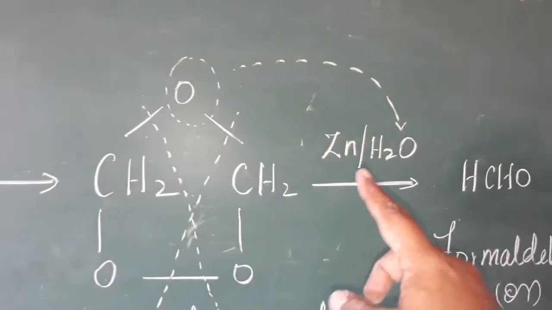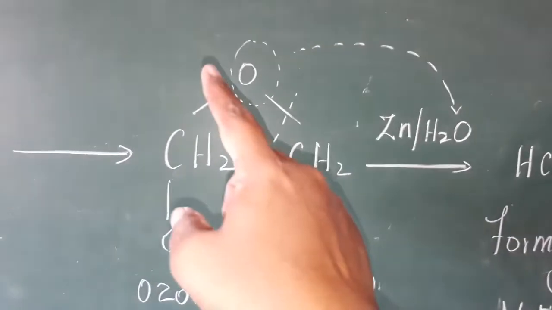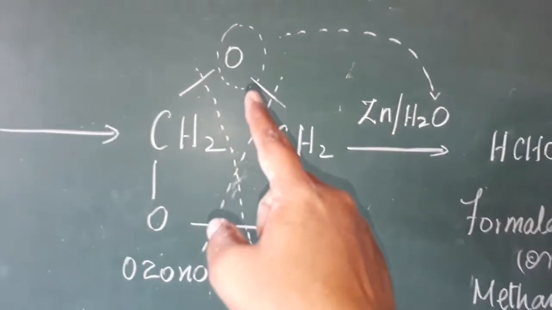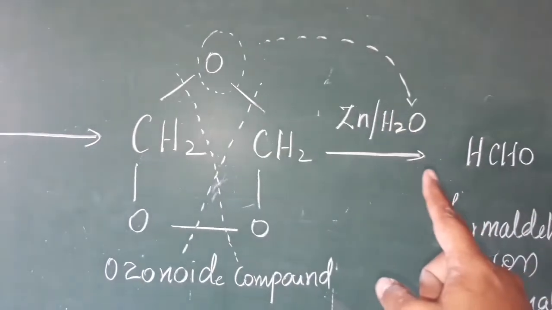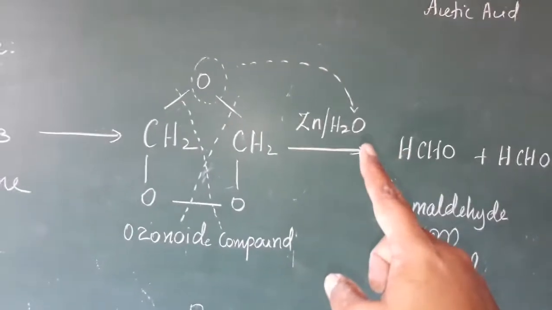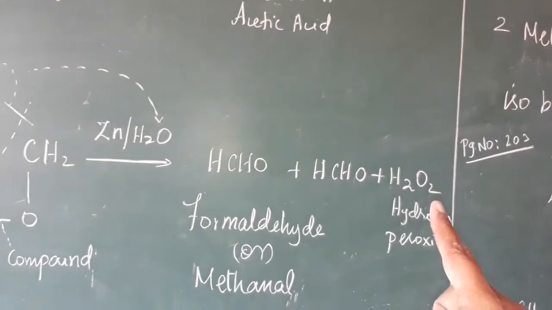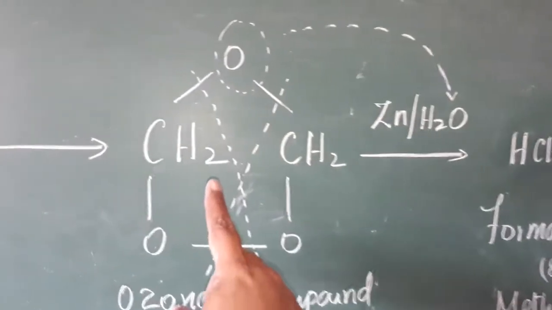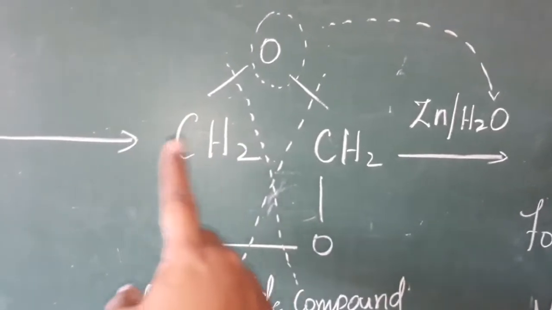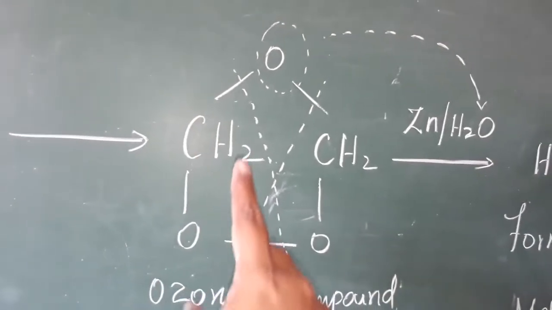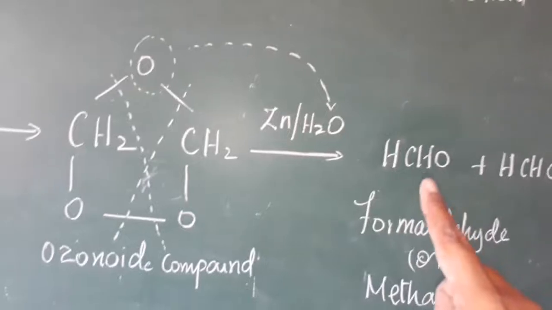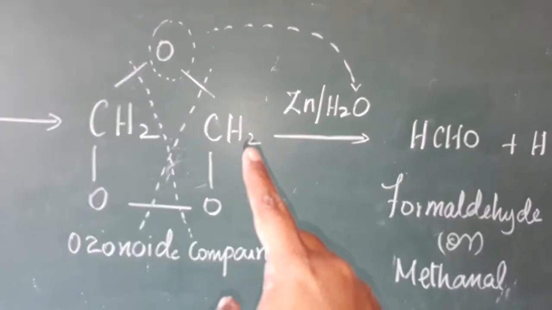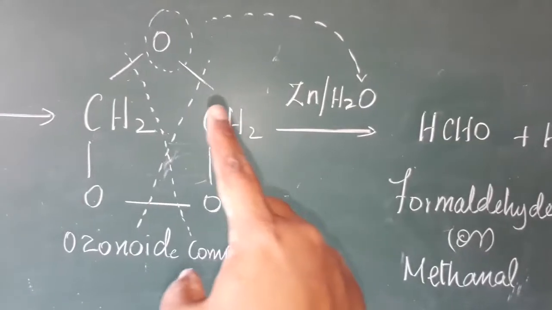While the zinc with water is added, we get a cleavage like this cross. And 1 more oxygen is there, that oxygen goes with the water. H2O plus oxygen, we get H2O2, that is hydrogen peroxide. Afterward the cleavage happens. You put the H in front of the carbon, HCHO. The same way, you take one carbon, one hydrogen and put in front of the carbon.